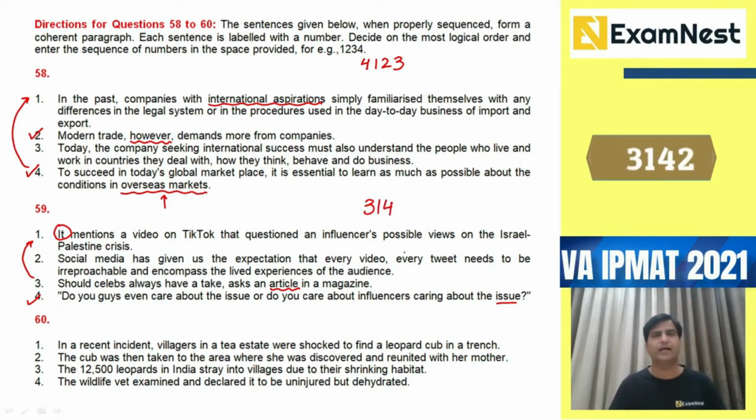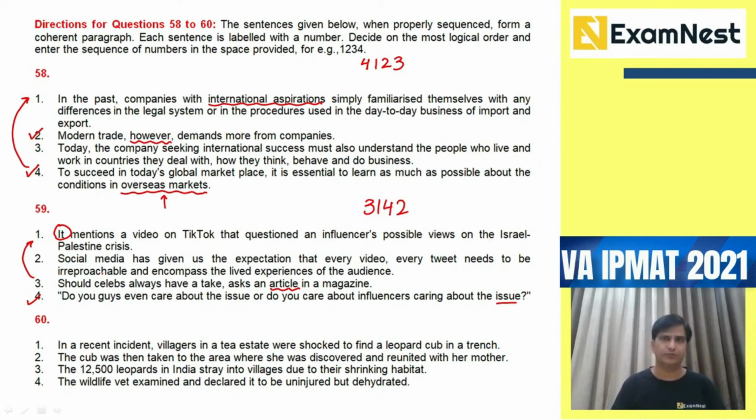And the last sentence will be what? The second, which is a kind of concluding sentence, talking overall. Social media has given us the expectation that every video, every tweet needs to be irreproachable. Irreproachable means without fault, and encompass the lived experiences of the audience. Encompass basically means it covers, like includes everything. Therefore, the answer order for this question will be 3, 1, 4, 2.